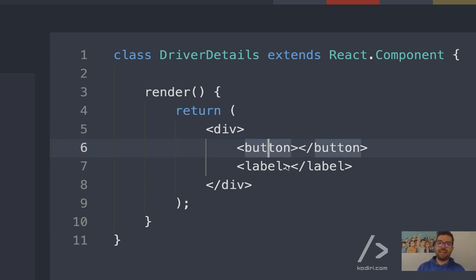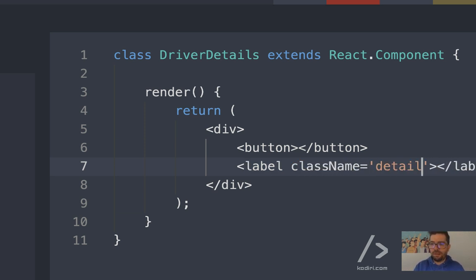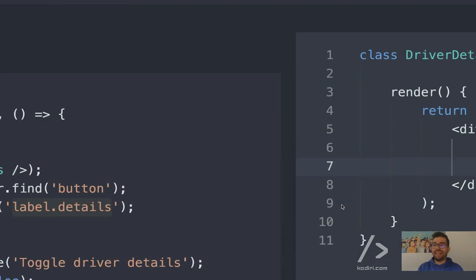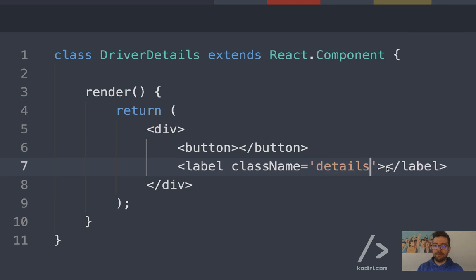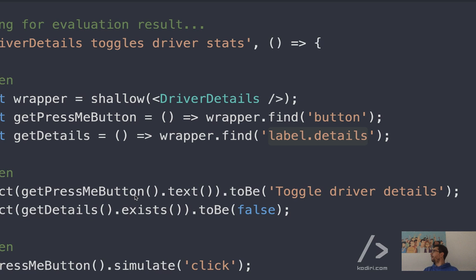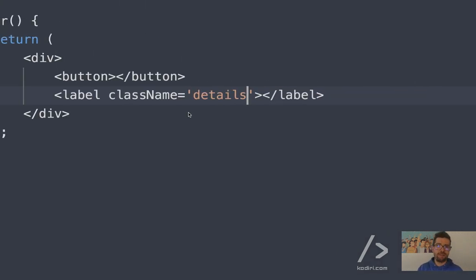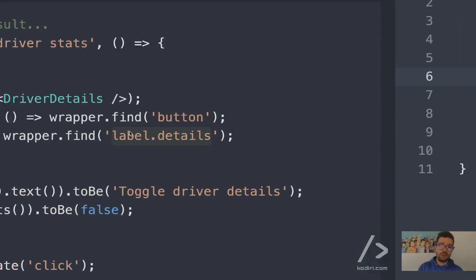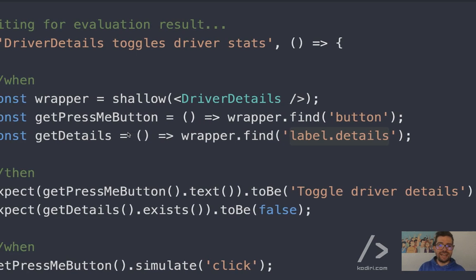We got a button and a label. Remember, the label has a class name, right? Class name details, I believe. And then what else do we know? Next line we know. Okay, look. The text of the button is toggle driver details. Fair enough. So toggle driver details, that's the text on the button. Cool. What else? And look, next line is very interesting.